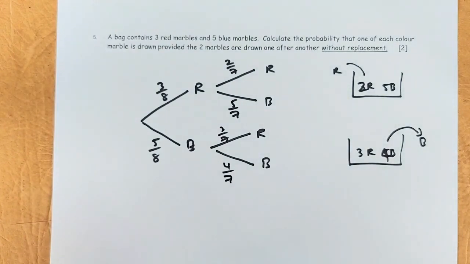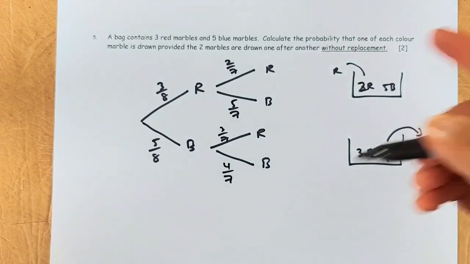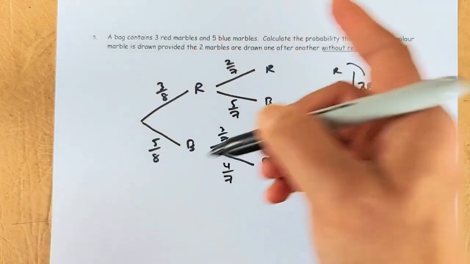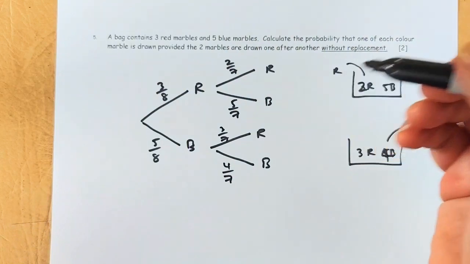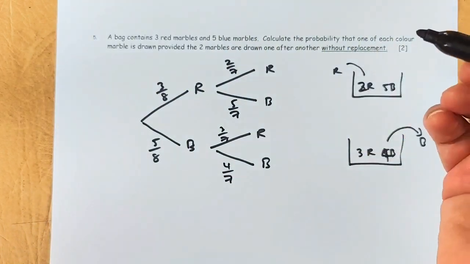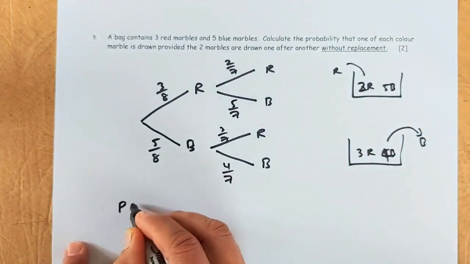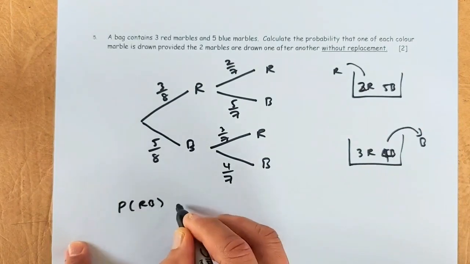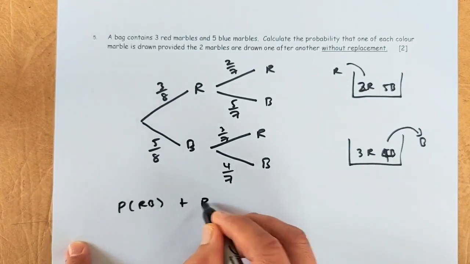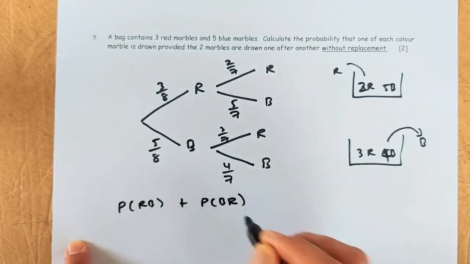Now the next question. What is the probability that each color marble is drawn, provided they are drawn one after another without replacement? So it could be probability of red blue or probability of blue red. So you add them up together.